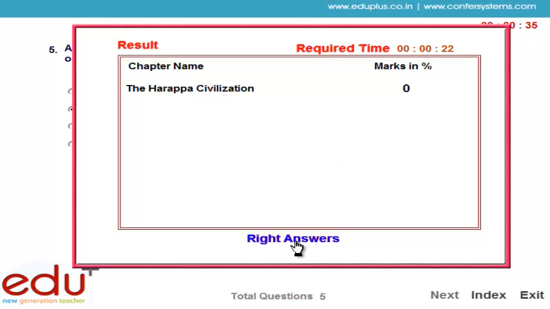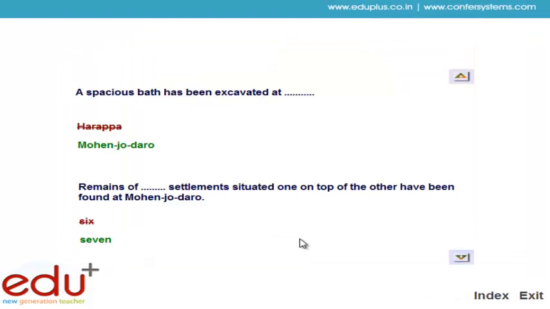If you want to see your right answers, then click the right answer option. After that, the correct answer is displayed in green color and the wrong answer is displayed in maroon color. Then, friends, now the test option is closed.